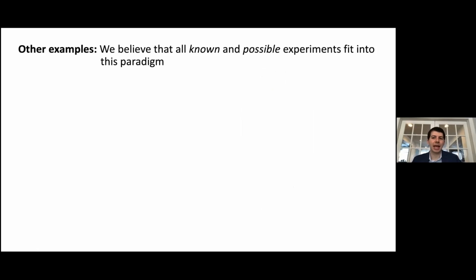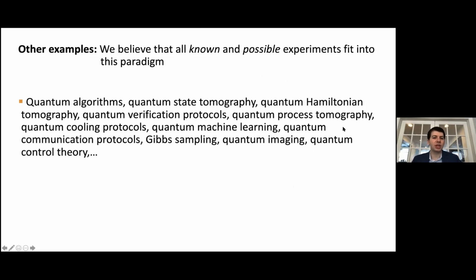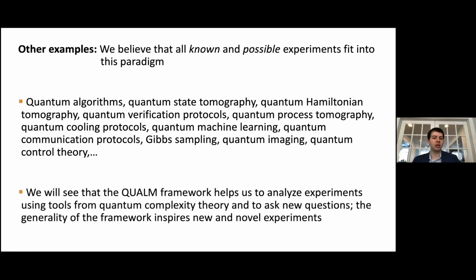There are many other examples, and we believe that all known and possible experiments fit into this paradigm. The claim about all known experiments is a claim, and the claim about all possible experiments is a conjecture. So here's a list of different types of experiments which fit into this paradigm, where we talked about quantum algorithms, quantum state tomography, quantum Hamiltonian tomography, quantum verification, etc. And in the paper, we discuss ways in which various of these fit into the QUALM framework. But more broadly, we're going to see that the QUALM framework helps us to analyze experiments using tools from quantum complexity theory and to ask new questions.